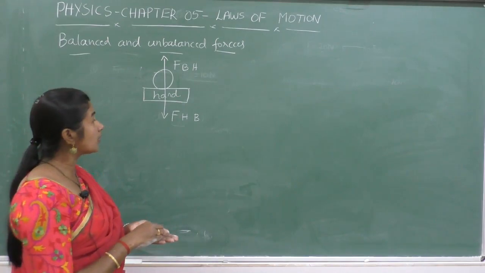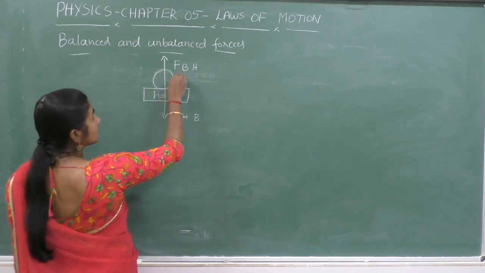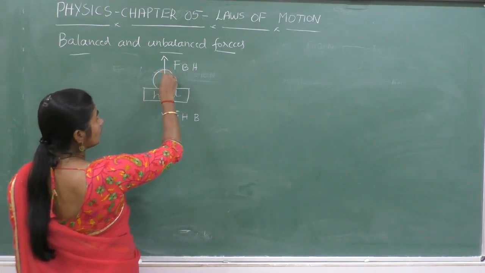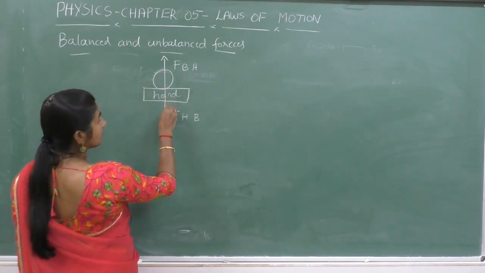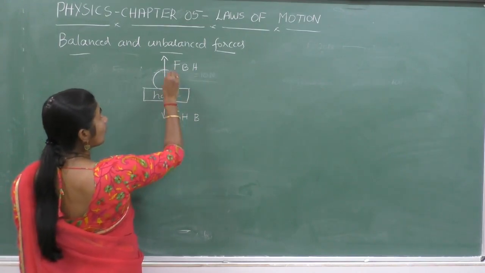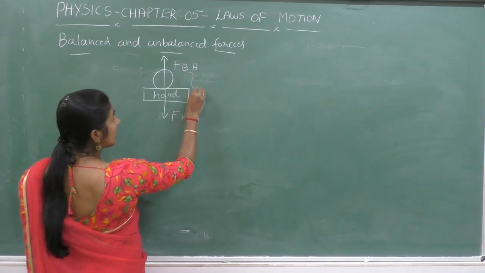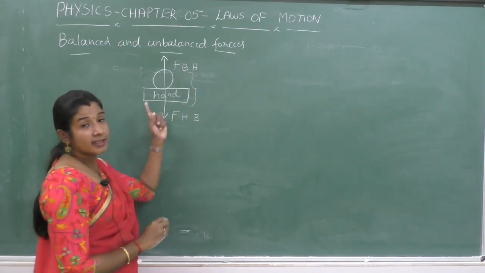But it is wrong, because here the force exerted by this ball is on the hand and the force exerted by the hand is on the object. That means here the forces are acting on two different systems.